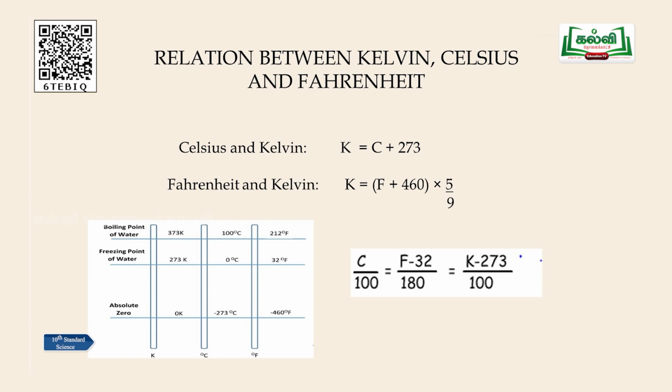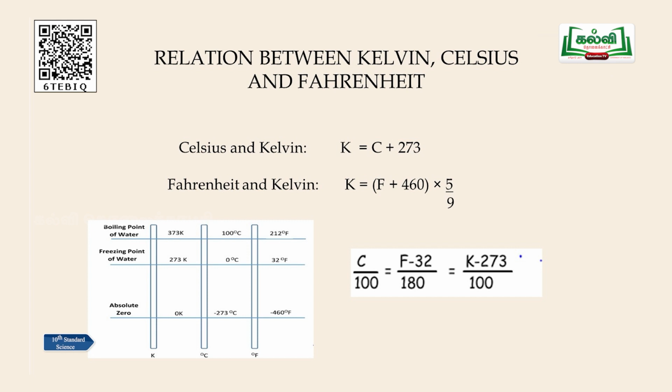So, all the three scales we have discussed. Based on this discussion, the equation C by 100 = (F minus 32) by 180 = (K minus 273) by 100 is discussed. Now, you can see there is one more line in the figure, the absolute zero line. On the Celsius scale, the absolute zero point corresponds to minus 273 degrees C. So, minus 273 degrees C is the lowest point of the Celsius scale, which corresponds to 0 Kelvin.